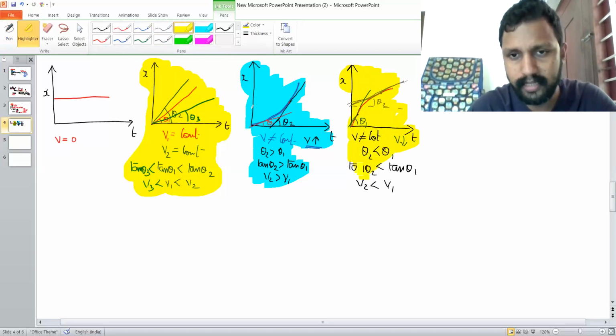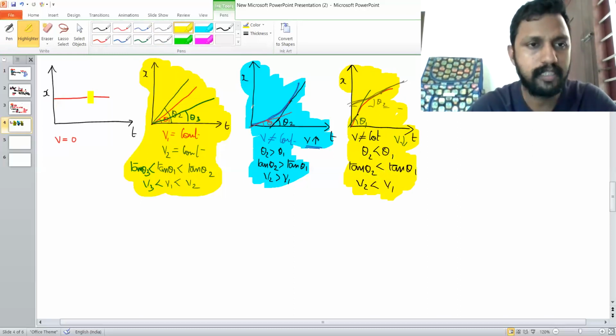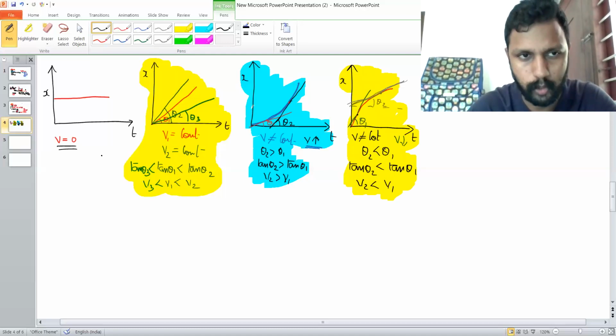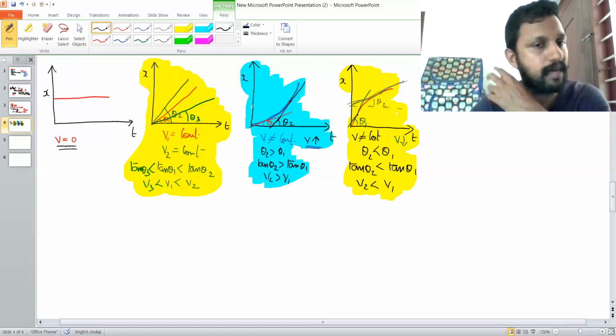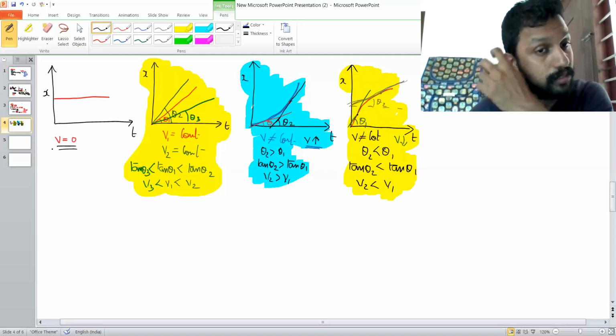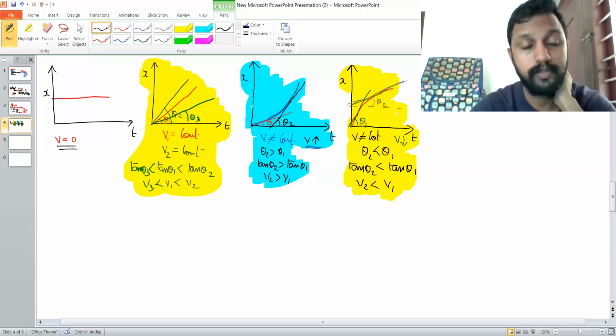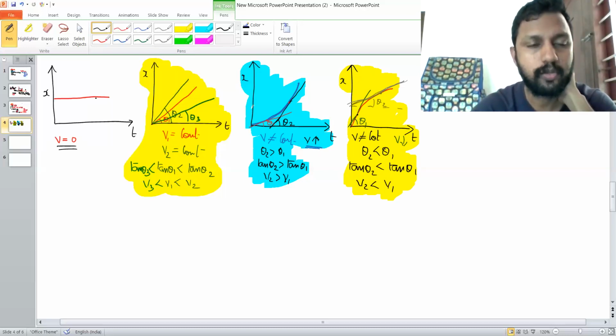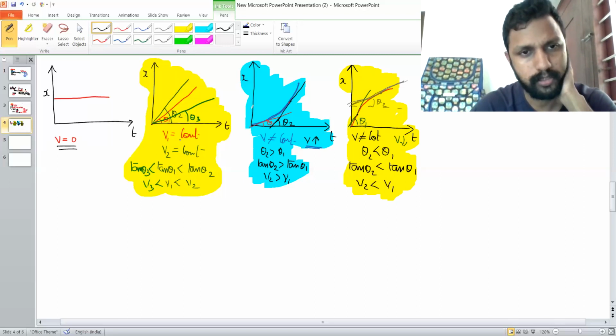Therefore, the idea that you could gather from these graph shapes is, if the displacement time graph is a straight line parallel to the time axis, then the velocity will be 0. The slope of this line will be tan 0, and tan 0 is 0. If the displacement time graph is a straight line inclined to the time axis, we could say the velocity will be a constant.